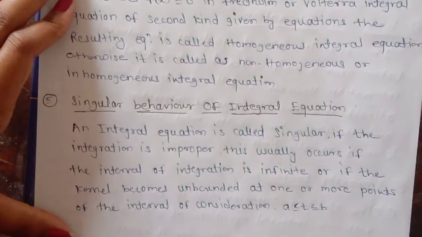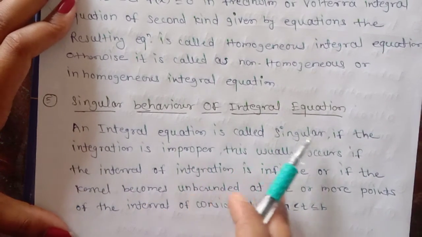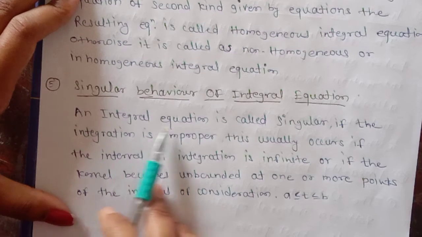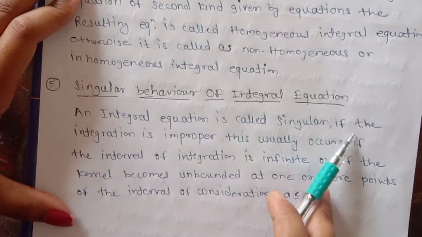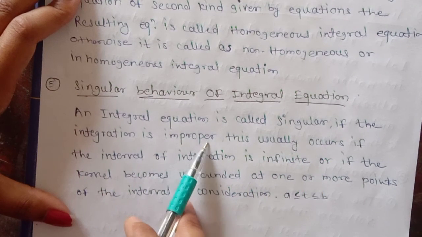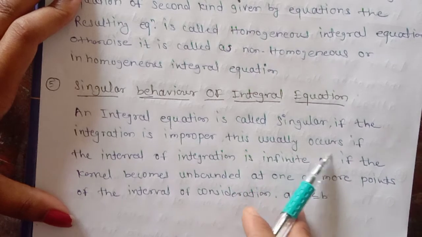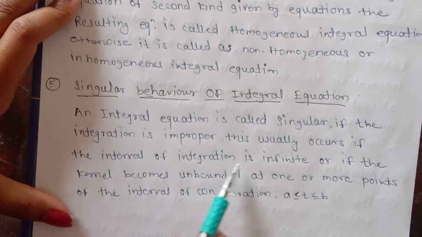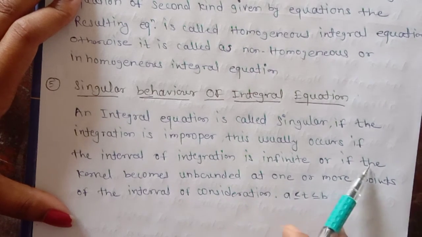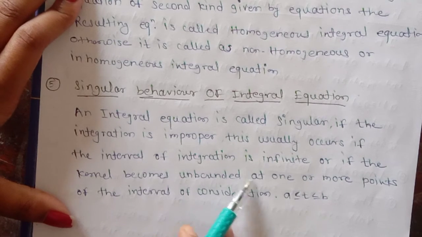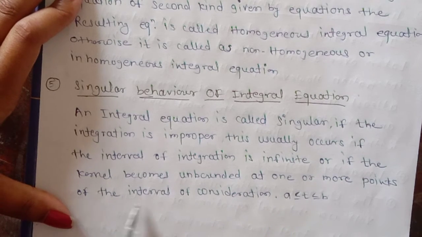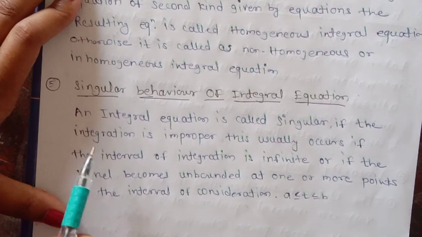And the last concept is the singular behavior of an integral equation. An integral equation is called singular if the integration is improper. This usually occurs if the interval of integration is infinite, or if the kernel becomes unbounded at one or more points of the interval of consideration, a less than or equal to t less than or equal to b.